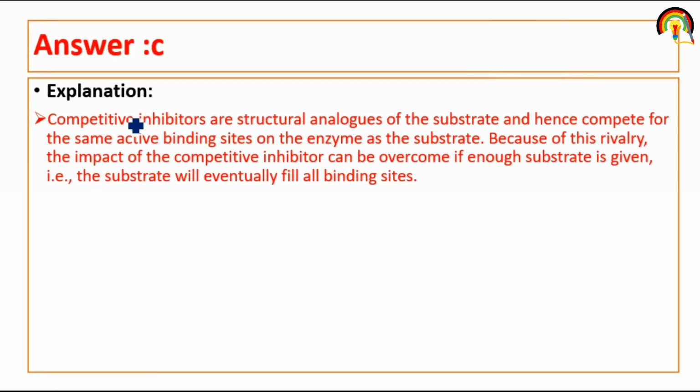So what are competitive inhibitors? Competitive inhibitors are structural analogs of the substrate, or we can say they have the same structure as the substrate, and that's how they compete for the same active binding site on the enzyme as the substrate. Because of this rivalry, the impact of the competitive inhibitor can be overcome if enough substrate is given. That substrate will eventually fill all binding sites. So that is competitive inhibition.